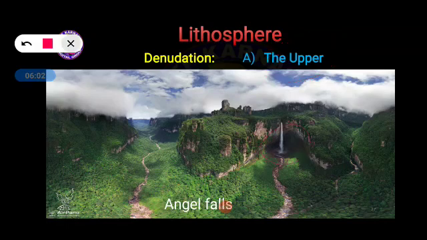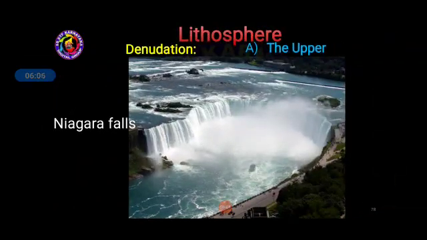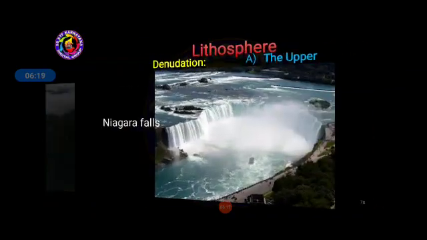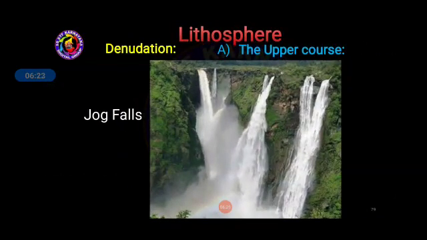In the case of India, there are various examples. Niagara Fall is not in India, but in the case of India, there are various waterfalls. And Niagara is also one of the important landforms created by the river in upper course. Now let us understand another important aspect. Niagara Fall, we are discussing the waterfalls which are created in upper course, and Jog Fall, obviously, is in Karnataka.